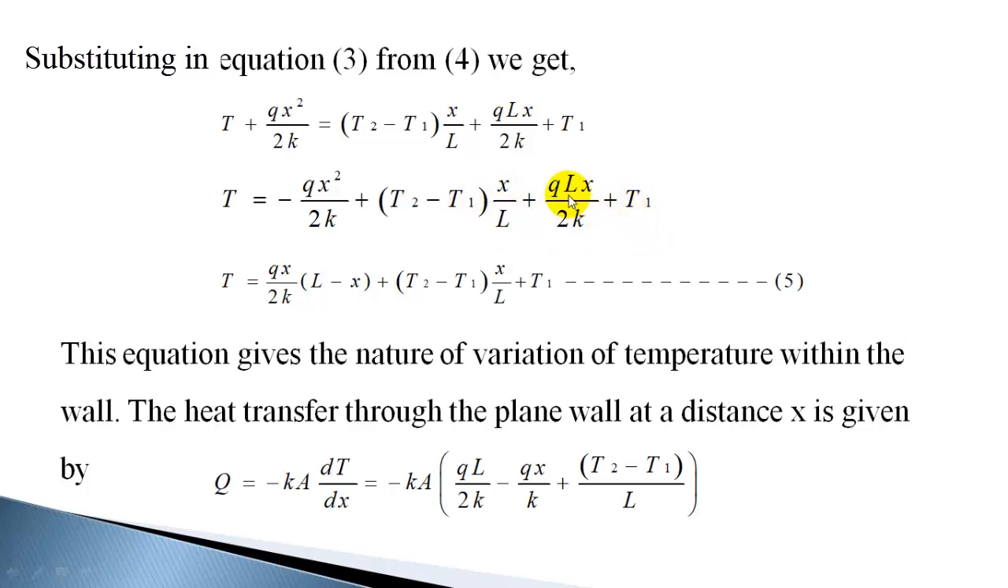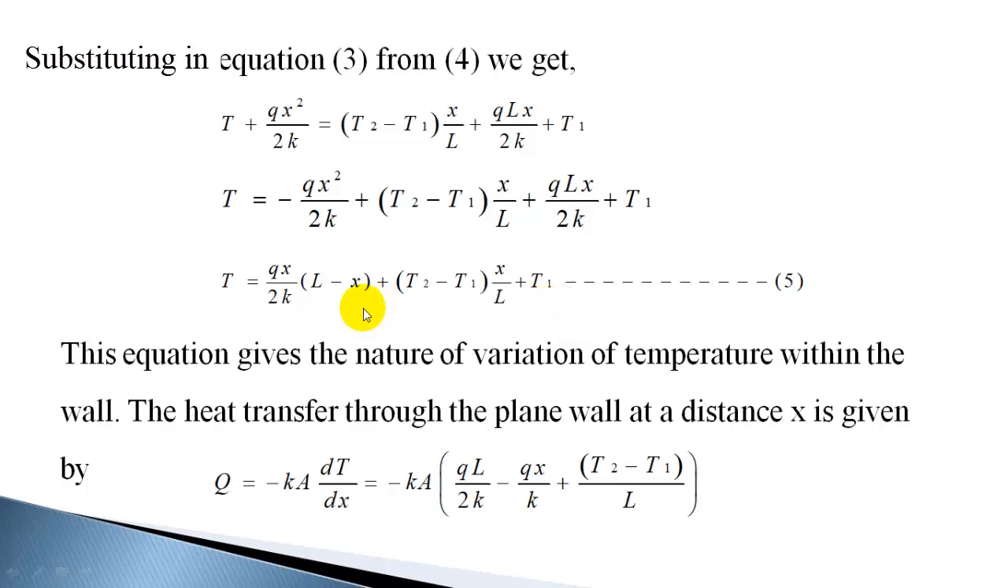Now Qx by 2k you can take outside, it is common in the first term and this term. So Qx by 2k is taken outside. Only L is left out here. So if you take Qx by 2k, you will get minus x, so L minus x. So T is equal to Qx by 2k into L minus x plus T2 minus T1 into x by L plus T1.